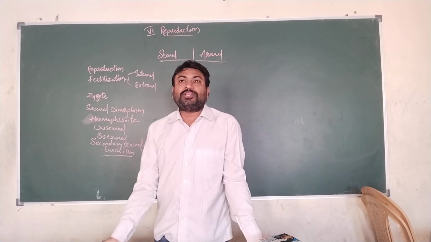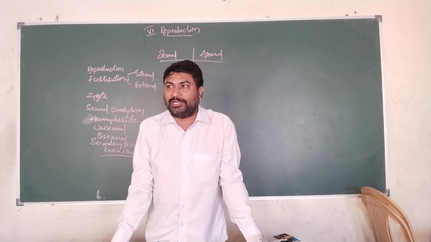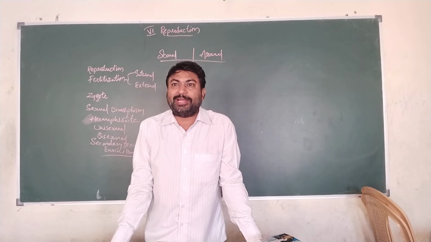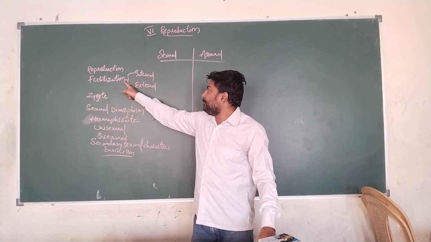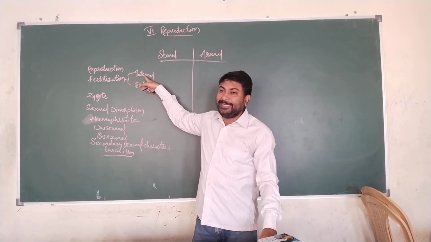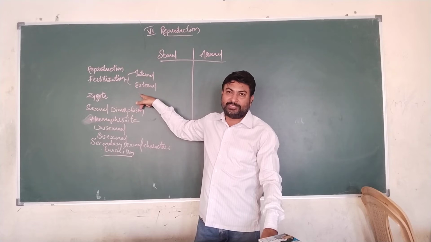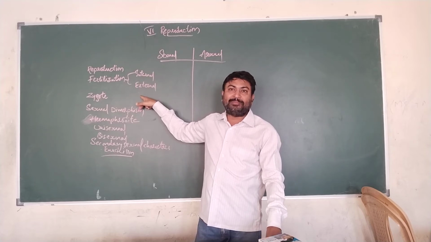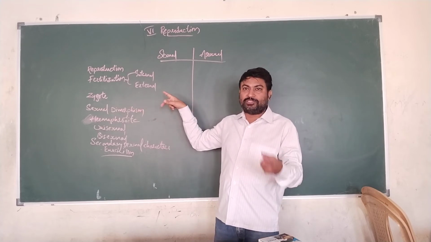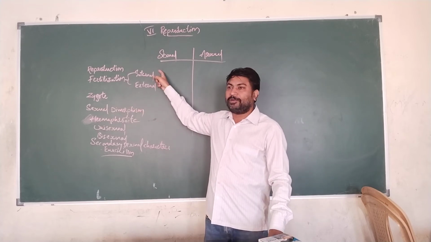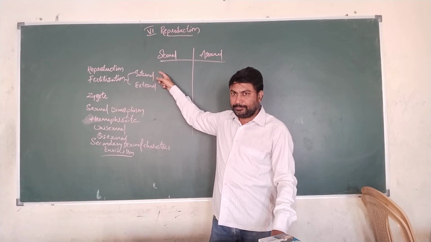Fertilization. Fusion of male and female gametes is known as fertilization. And this type of fertilization is of two types, internal fertilization and external fertilization. If fusion of male and female gametes occurs inside the body of a female reproductive system, then it is known as internal fertilization.